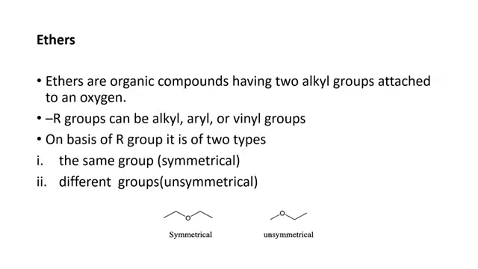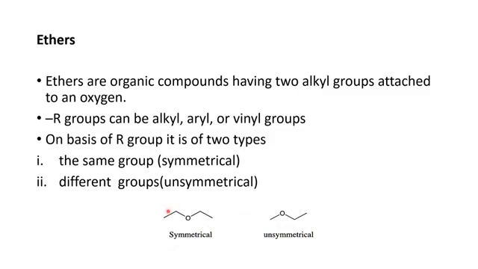In the second part of this lecture, students, we are going to discuss ethers. We know that ethers are organic compounds. They contain two alkyl groups which are attached to an oxygen. This R group can be alkyl, aryl, or vinyl groups. On the basis of this R group, we can divide ether into two types. Firstly, we have symmetrical. Secondly, we have unsymmetrical. If we have symmetrical, it means there is the presence of the same group on both sides of oxygen, as you have seen in this diagram.